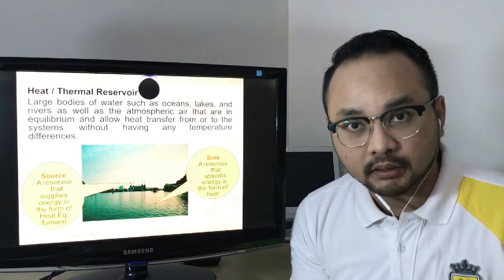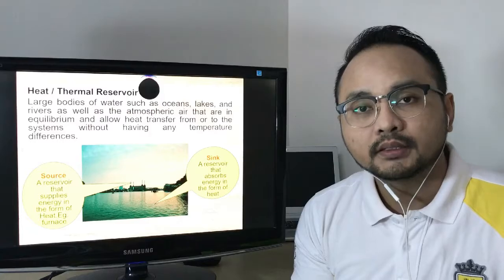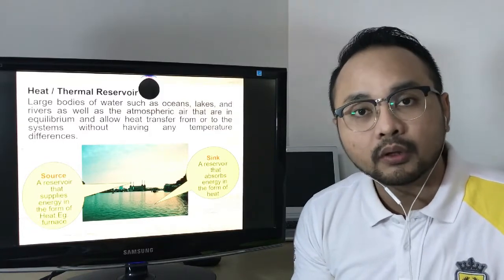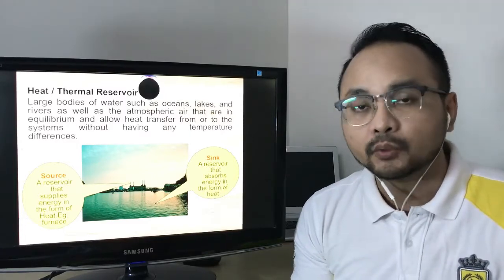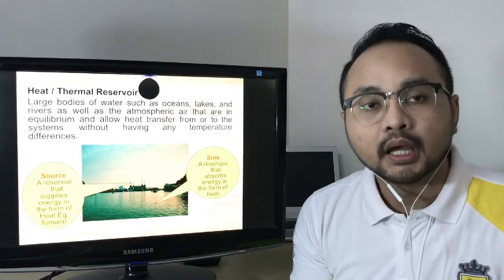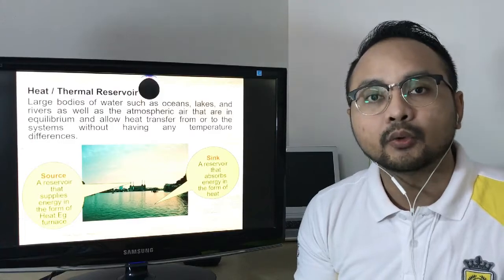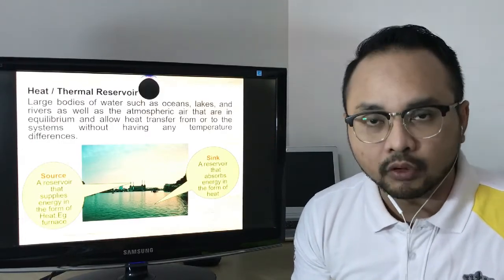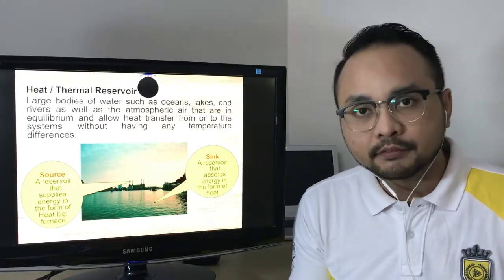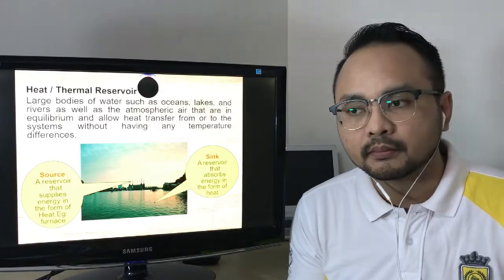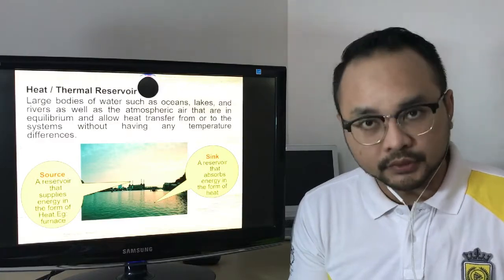So I give you another example. Let's say we switch on our fan and the fan will rotate. We can see here the electrical energy will be converted into mechanical energy. But not all the electrical energy will be converted into mechanical energy. Some will be released into the surrounding in the form of heat. And this surrounding we call the thermal reservoir, which allows any amount of heat to be transferred from or to the system without having a temperature change. So that's the use of the thermal reservoir.